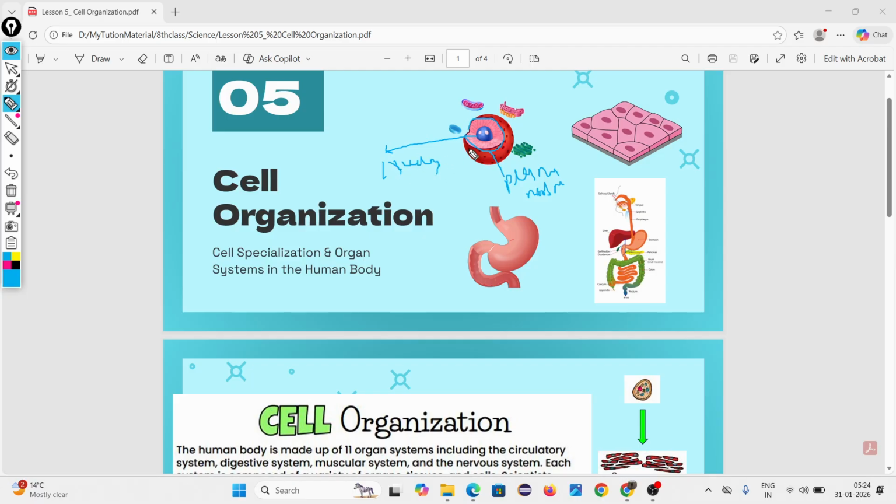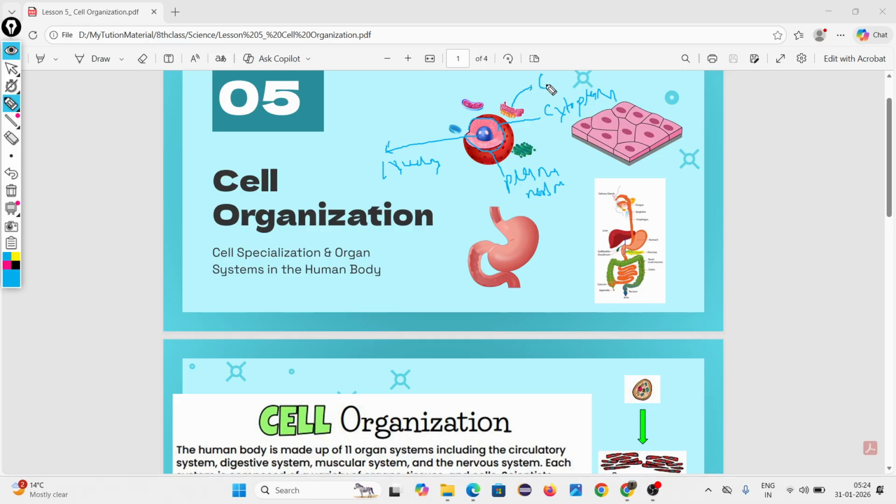It is the central control of the cell. Whatever work is happening inside the cell is controlled by the nucleus. And the liquid substance found inside the cell is called the cytoplasm.